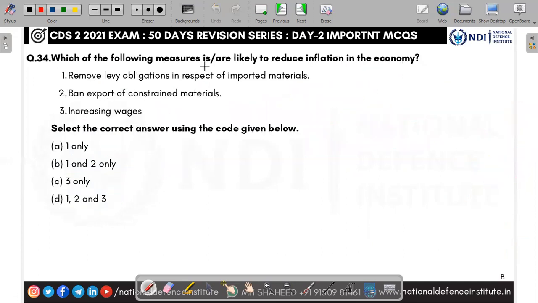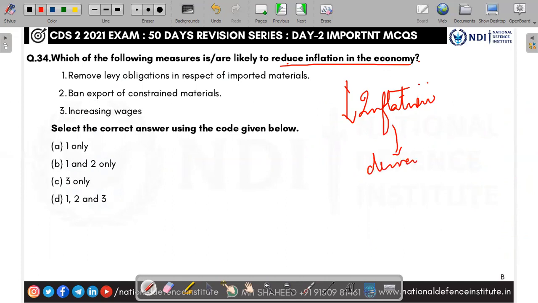Next, which among the following measures are likely to reduce inflation in the economy? Reduce inflation. So inflation, we all know, a continuous, sustained increase in the price level is called inflation. Simple. Inflation happens whenever there is a demand-supply mismatch, or whenever there is high money supply in the economy.